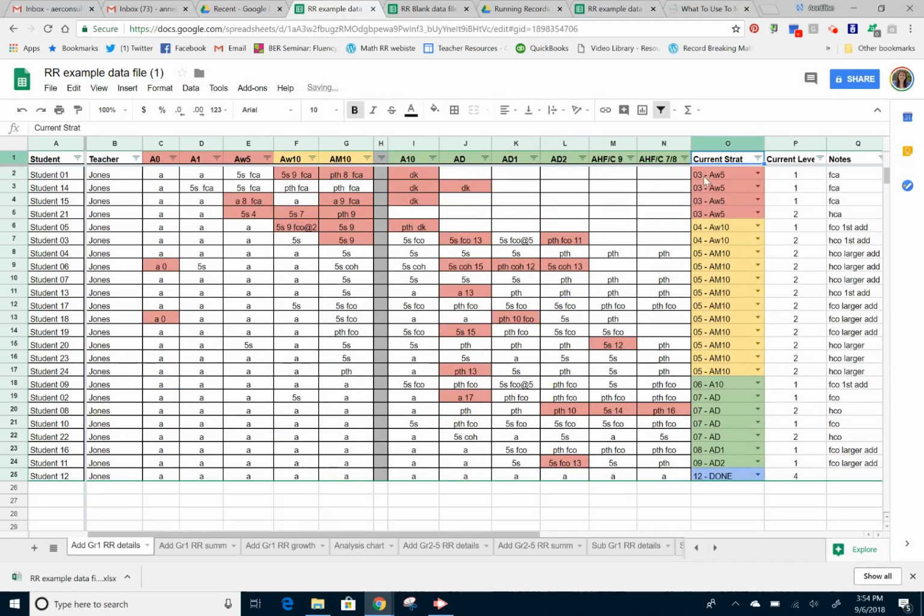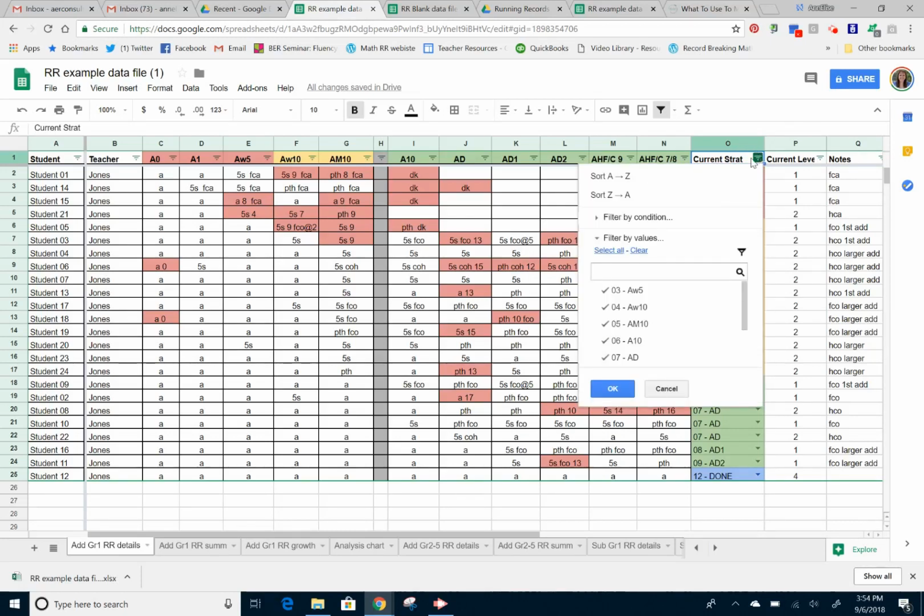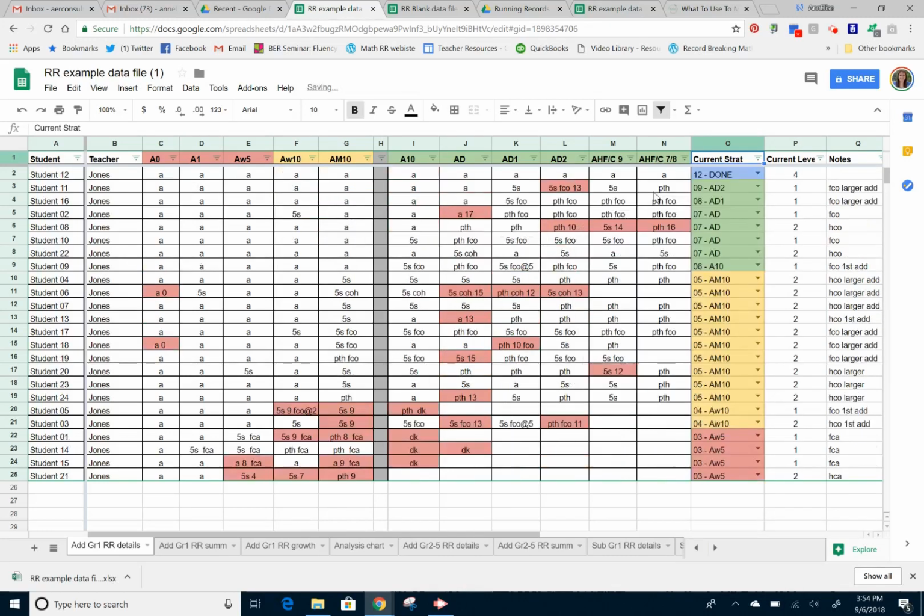So if it's number order, it'll go from lowest to highest. If it's ABC order, if the column that I choose is alphabetical order, it would go from A to Z. I did have also the option to do it backwards order, so the highest value to the least, or from Z down to A. And so here are the current strategies. Now I have my small groups that I know which students need to be in what group and what strategy they need to be working on. So that sorting is super powerful. So again, I can just choose those lines. I can now sort it Z to A, and all the data across one line stays together. The computer knows to be able to do that.